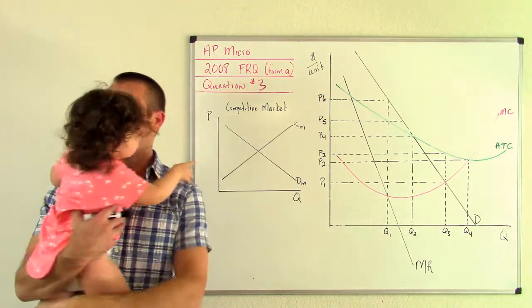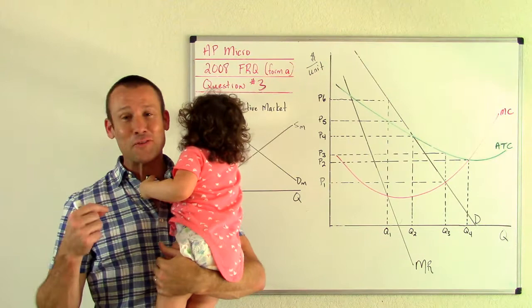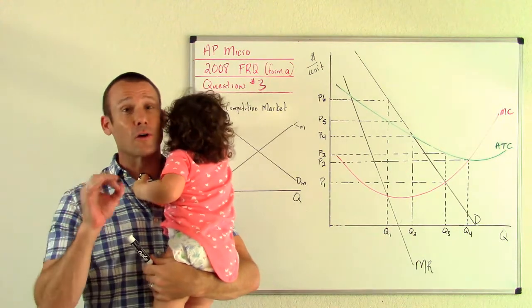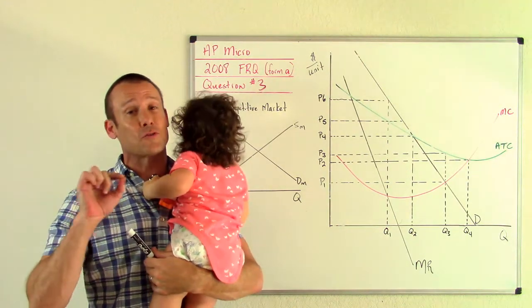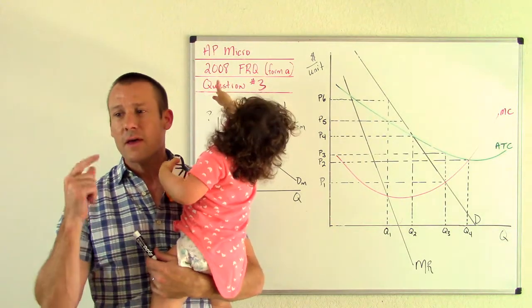Let's get going. It says social efficiency is affected by government policy and the structure of markets. Government policy and the structure of markets affect social efficiency.